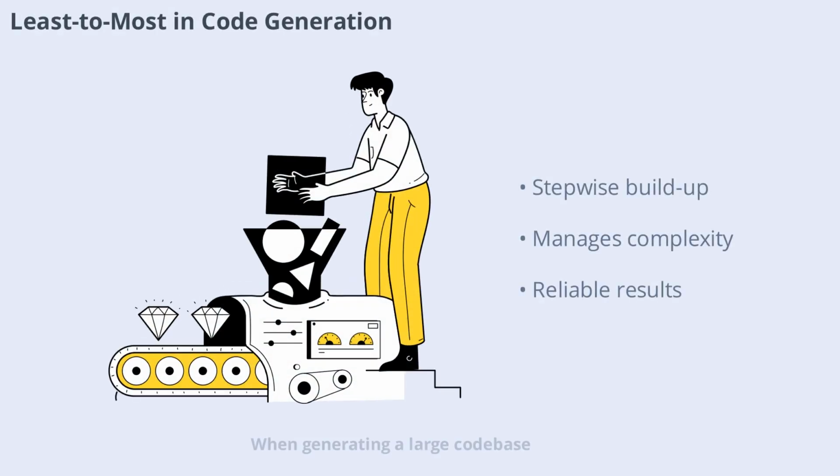In generating a large codebase, the least to most technique helps manage complexity. Start by prompting for database schemas, then use that output to generate backend controllers, and finally integrate everything into the frontend. This sequential approach builds up the solution step by step, making the process manageable and reliable.